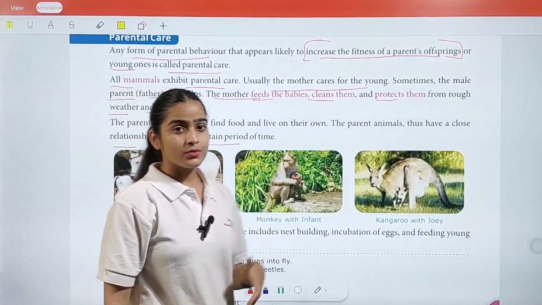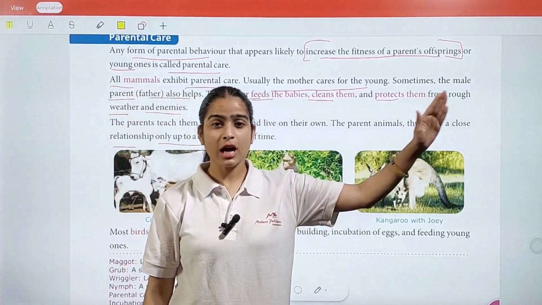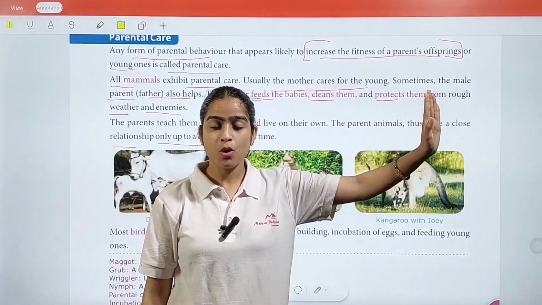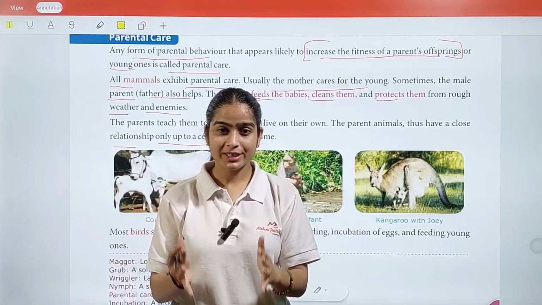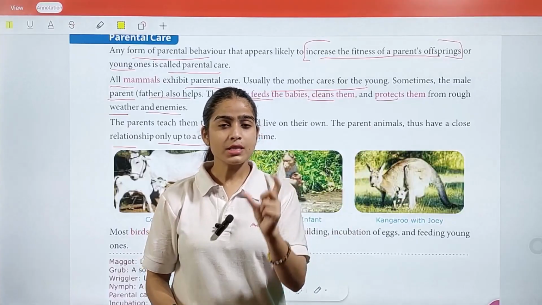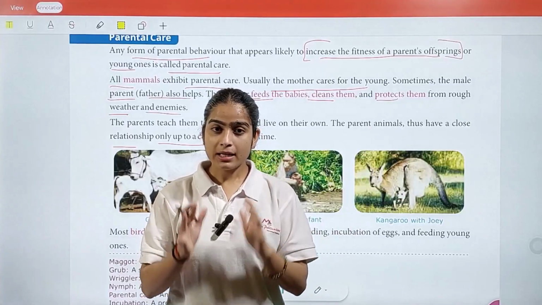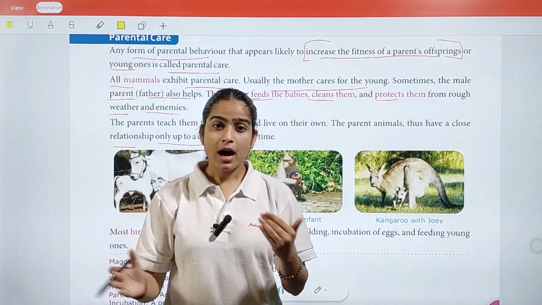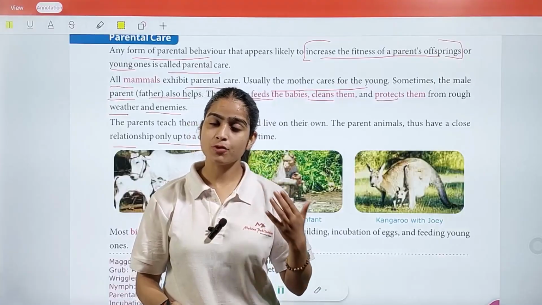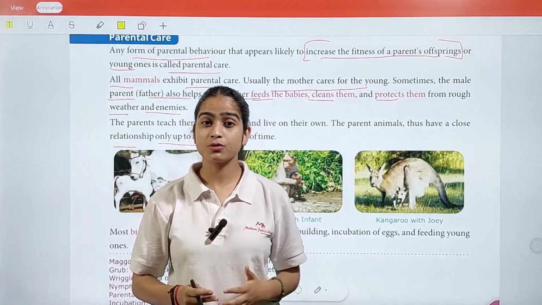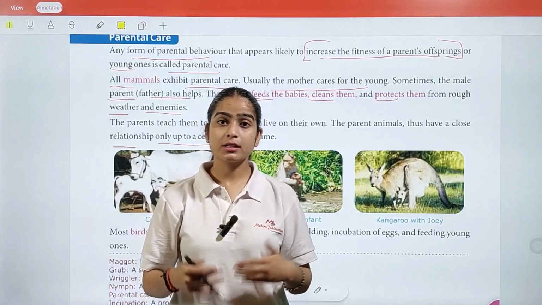As in human beings, we have our mothers for a long time as we grow and get old. But in animals, this kind of attachment lasts for a certain period. During this time, they teach them how to find their food, how to fight for themselves, and how to live on this earth on their own.